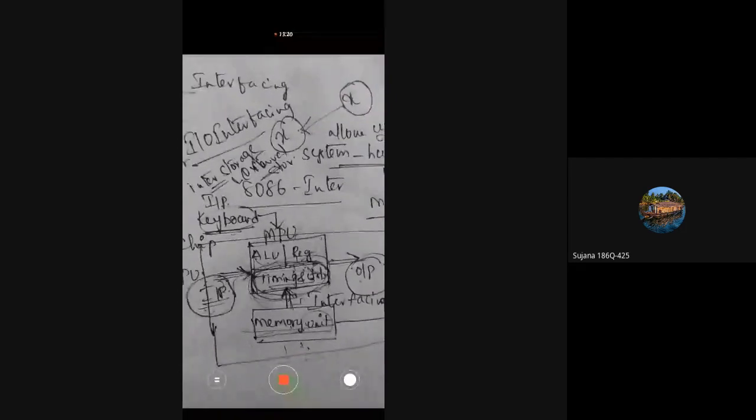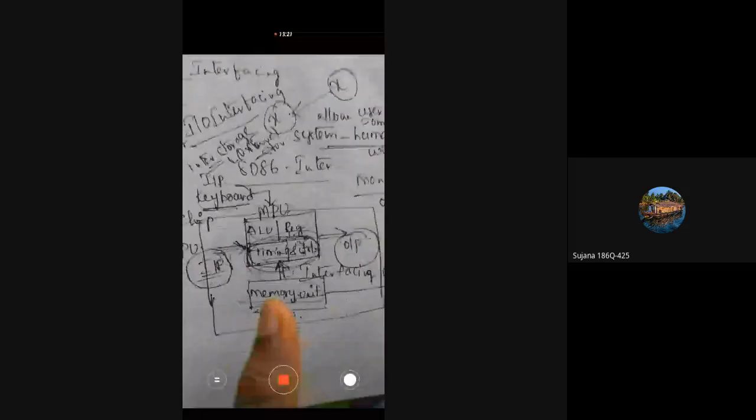So in order to provide the transfer of information between internal storage and external storage, some devices have to be connected between the input and output devices and the microprocessor unit. Those are called input output interfacing circuits.